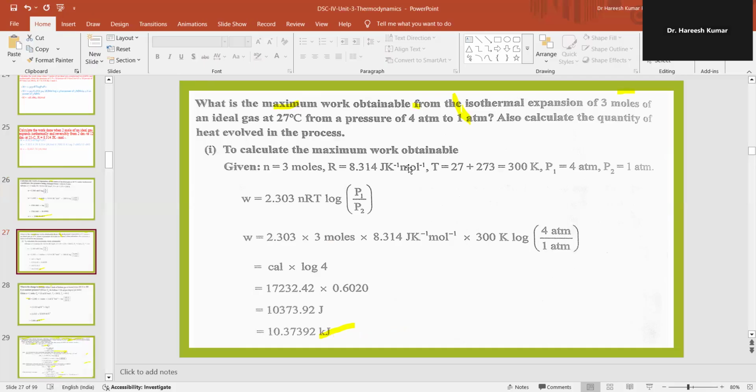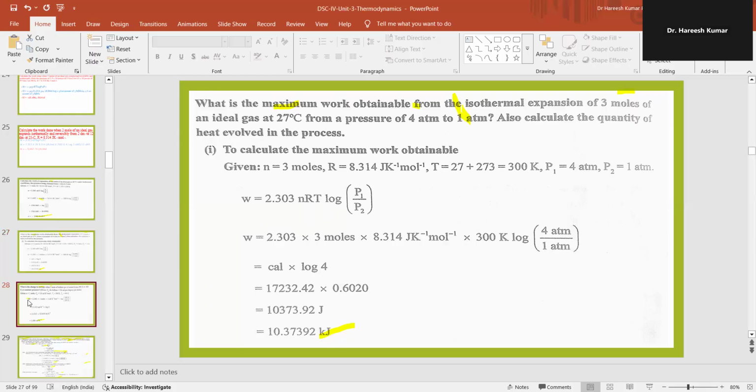To calculate the maximum work obtainable, given n is equal to 3 moles, R is equal to 8.314 joule per Kelvin per mole, and the temperature is equal to 27 plus 273, that is equal to 300 K. Then pressure 1 is equal to 4 atmosphere, pressure 2 is equal to 1 atmosphere. Then W is equal to 2.303 nRT log of P1 upon P2. So substituting the values and simplifying, we get 10.37392 kilojoules per mole.